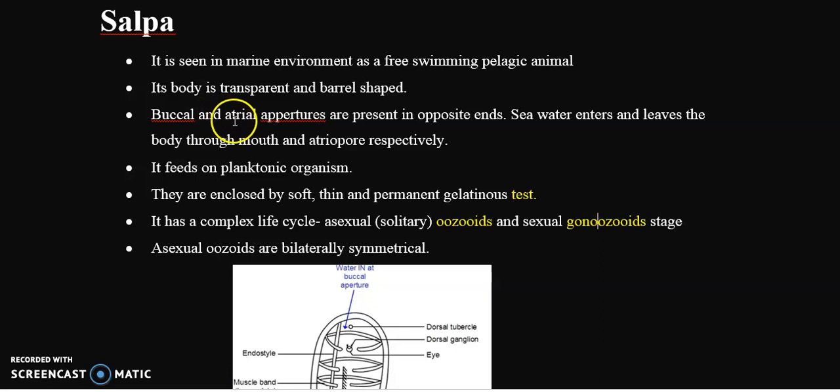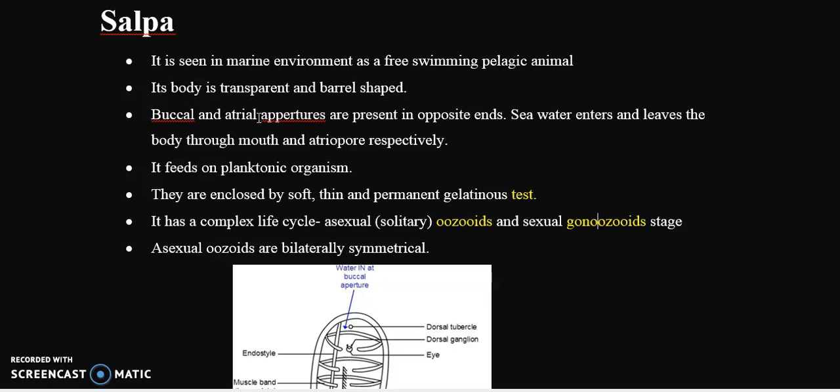I have already shown you the diagram. It is a marine organism which can be found both in colonial as well as solitary forms. In Salpa, it possesses a distinct alternation of generation. It has two life stages, a sexual life stage as well as an asexual life stage.